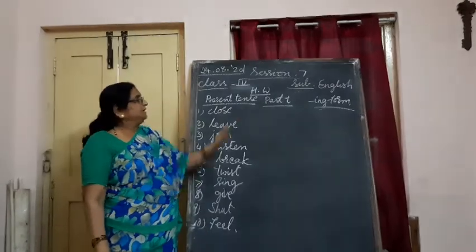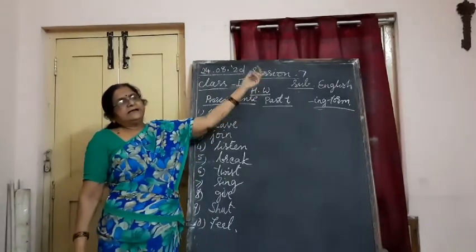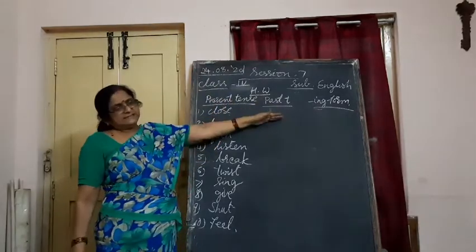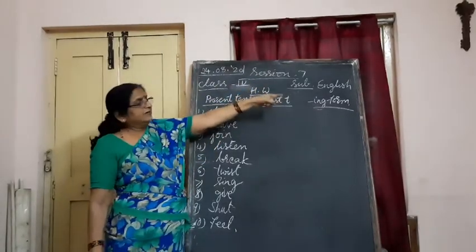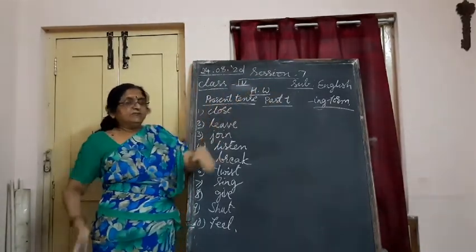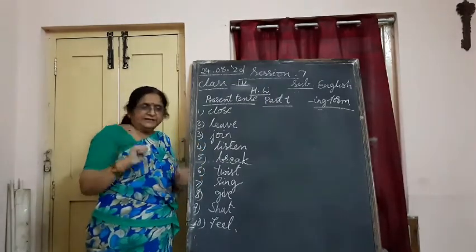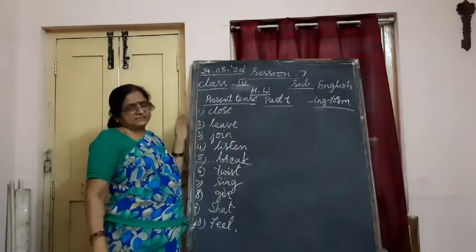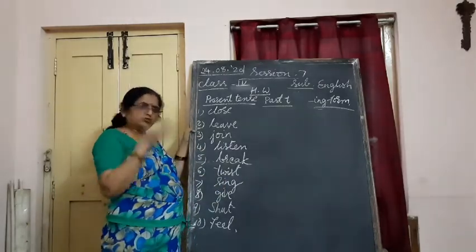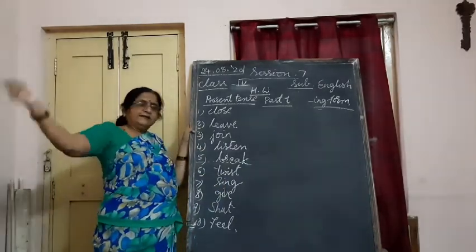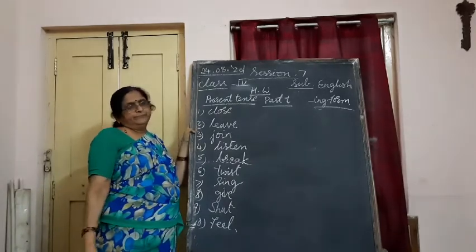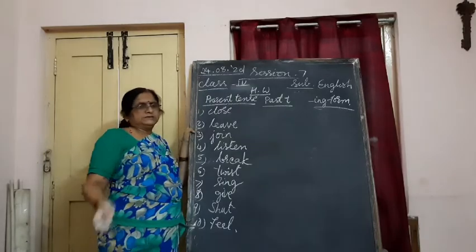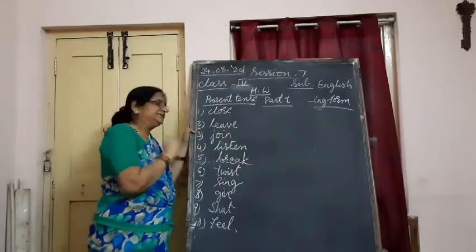What we learned today? Verbs and tenses. In tenses, what we learned? Present tense, past tense, and ing form. We use ing when work is continuing. I am writing notes. It is going on, continuation. Teacher is teaching a lesson. I did not stop. It is going on. He is running on the road. Work is in the process. If it's going on, you use the ing form.